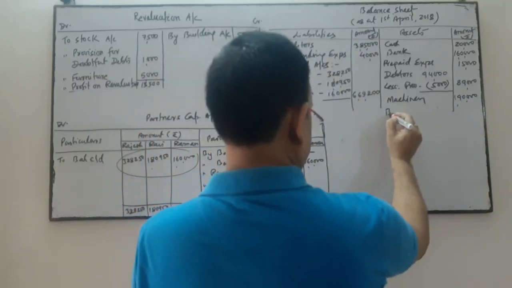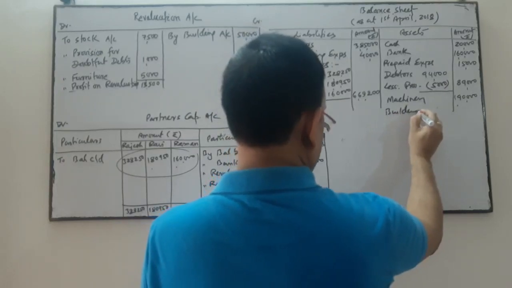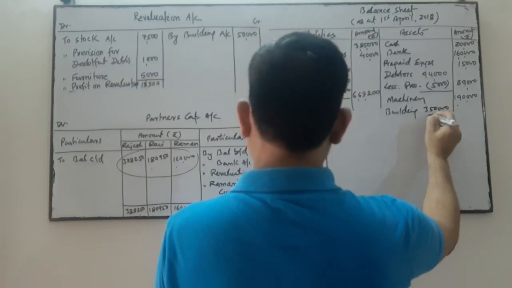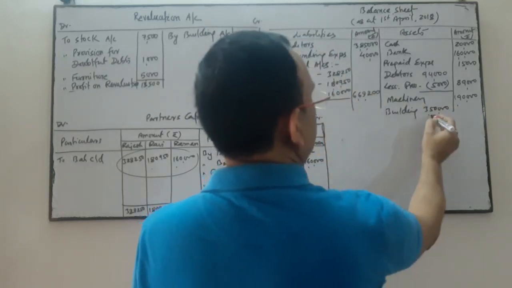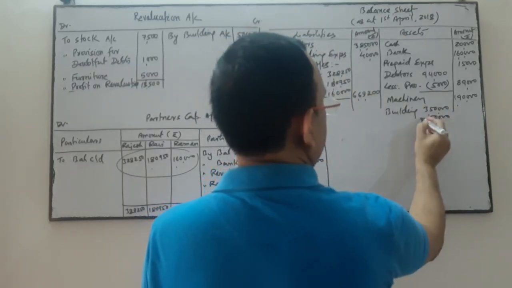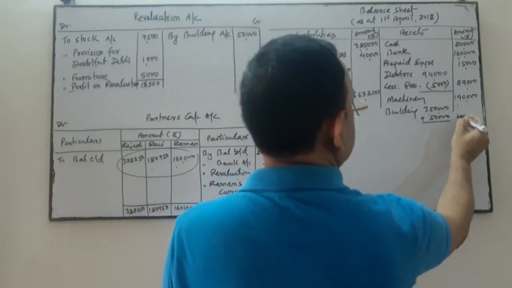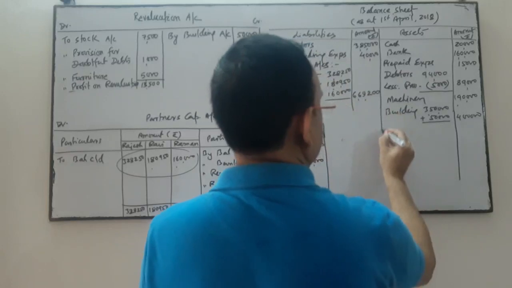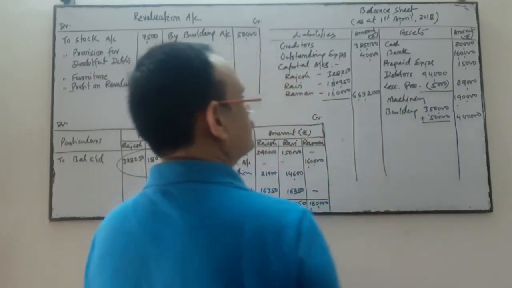Then building, given in the balance sheet as 3,50,000. You know that the building is increased by 50,000, so you add it. The new balance is 4 lakhs, the revised value after increasing.